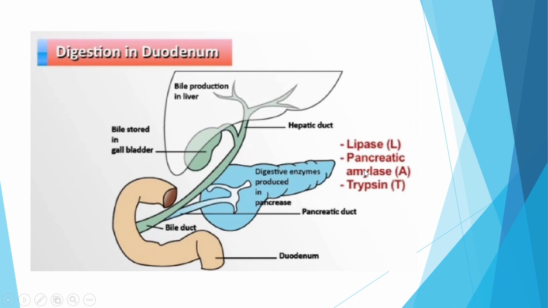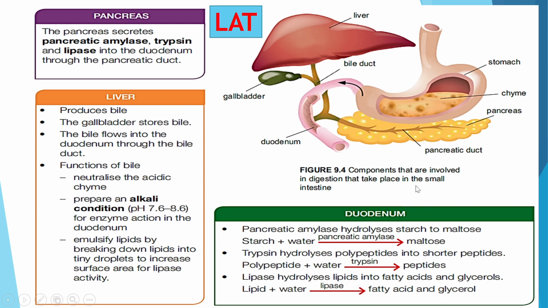Same here for pancreatic amylase, its function is also to hydrolyze starch into maltose, but it further hydrolyzes it. That means maybe the one in the mouth is not completely hydrolyzed, and when it goes to the duodenum, hydrolysis of starch takes place also. This is the one in your textbook.